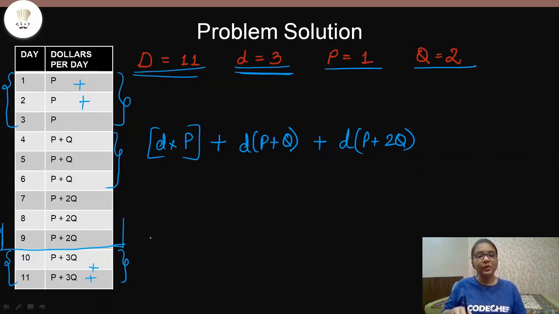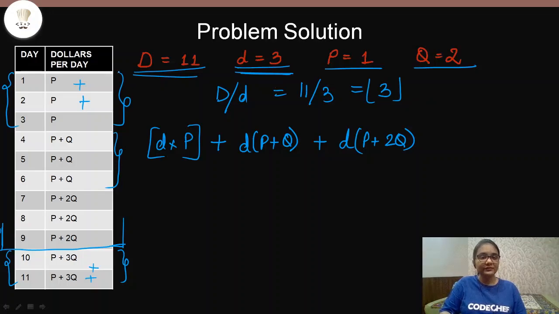Out of the total number of days, how many intervals are we able to form? We are able to form D divided by D number of intervals. That means 11 divided by 3, which gives us 3. We are only interested in the integer part here, so it is giving us 3 intervals.